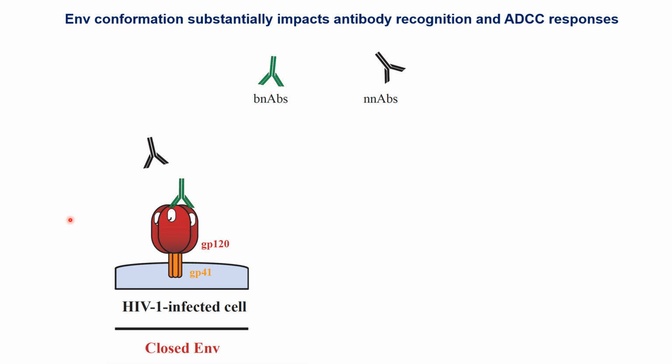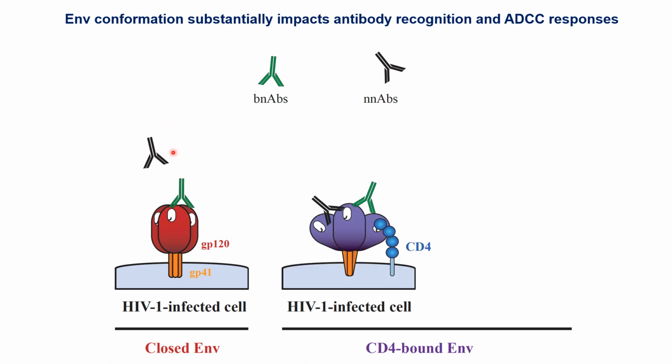So we know that the HIV-1 envelope conformation substantially impacts antibody recognition and ADCC responses. In its unliganded form, the envelope adopts a closed conformation that can be preferentially targeted by broadly neutralizing antibody, but not non-neutralizing antibody. These non-neutralizing antibody target epitopes that become exposed only when the envelope adopts a more open